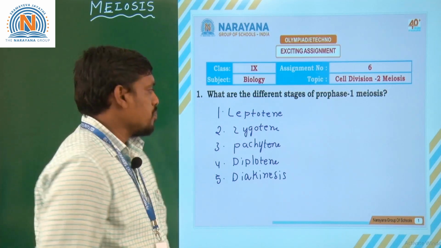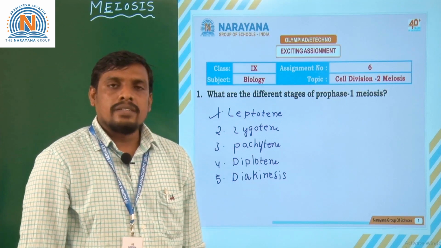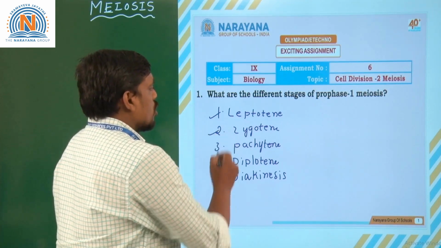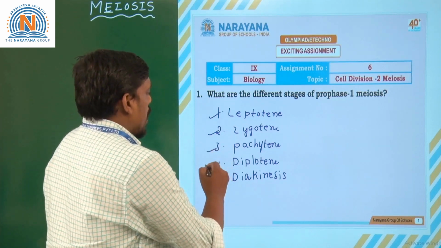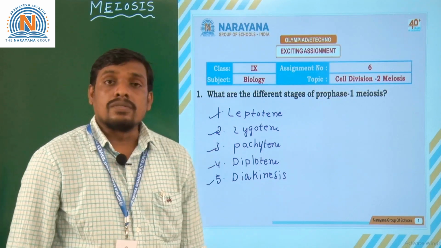cell division. Each and every stage is specified with the help of its own characters. So, zygotene is different from pachytene, pachytene is different from diplotene, and diplotene is different from diakinesis.